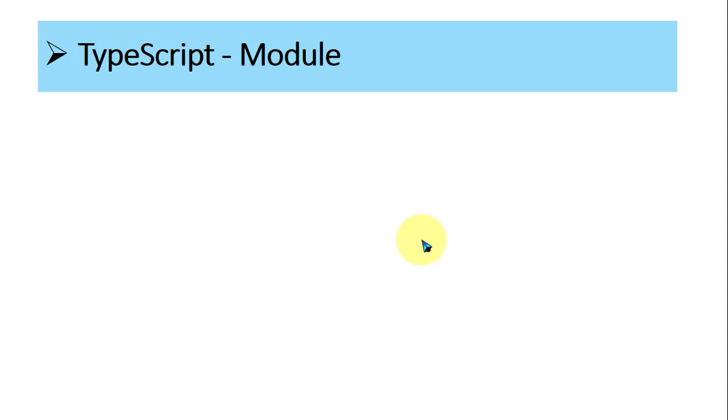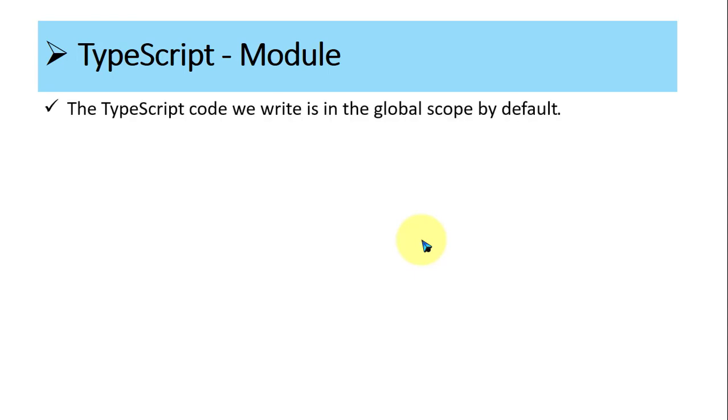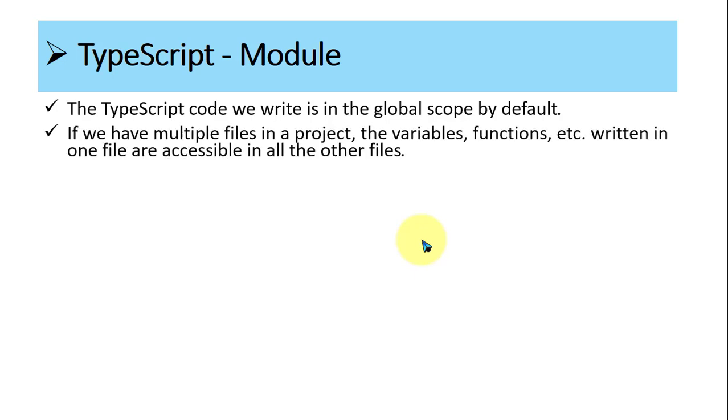So let's see what a module is in TypeScript. TypeScript code we write is in the global scope by default. So if we declare any variable, function, or class, it is accessible to any other file. By default it is a global scope, and it is not only accessible, you can modify it also.